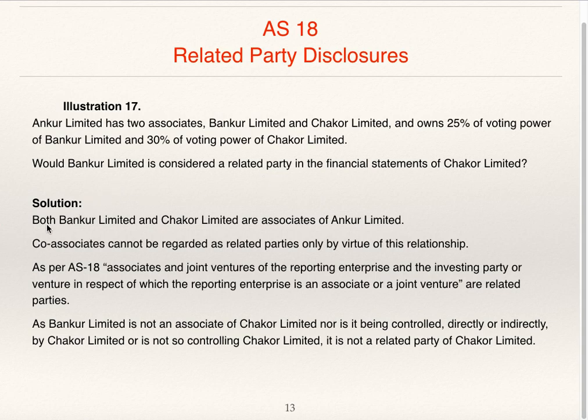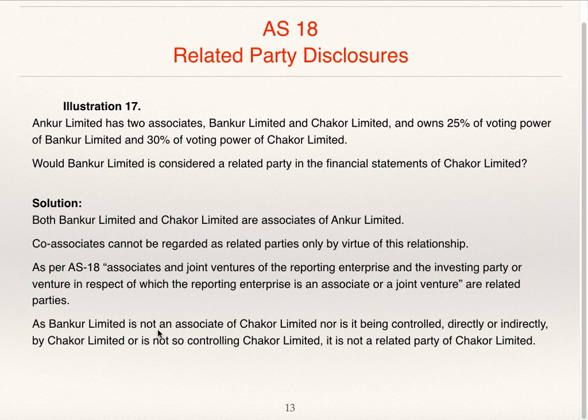We'll see the solution. Both Bankur Limited and Chakor Limited are associates of Ankur Limited. Co-associates cannot be regarded as related parties only by virtue of this relationship. As per AS 18, associates and joint ventures of the reporting enterprise and the investing party or venturer in respect of which the reporting enterprise is an associate or joint venture are related parties.